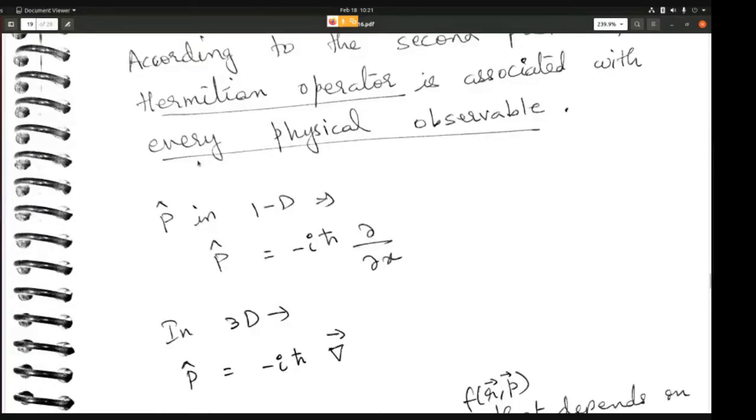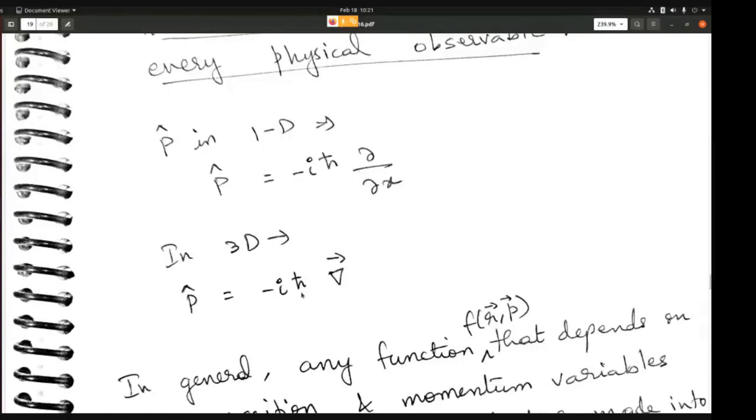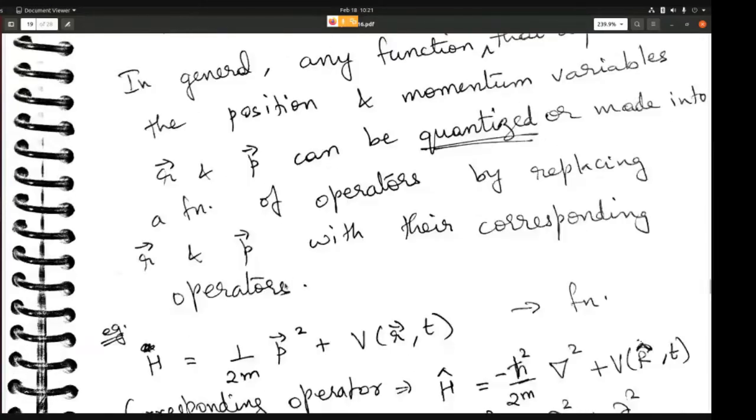So the momentum operator in one dimension looks like minus i h cross dou by dou x, and in 3 dimensions it is minus i h cross del. What is del? We have already seen the del vector in the math methods course. So the del vector is nothing but dou by dou x plus dou by dou y plus dou by dou z. Okay, so that is your del vector.